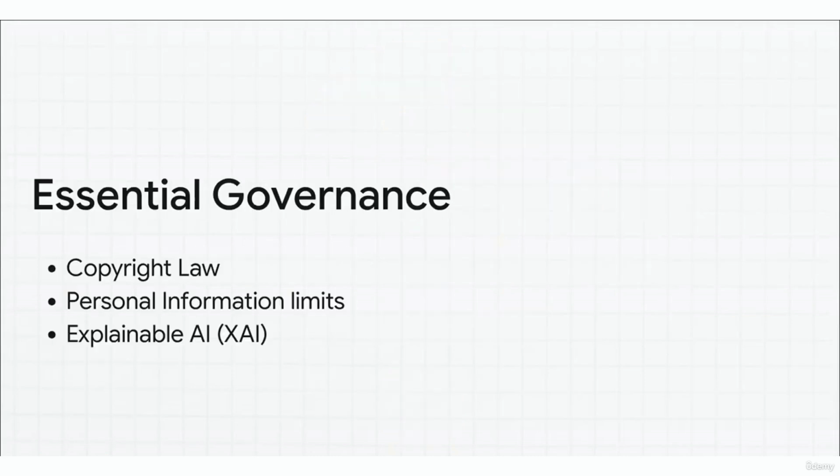We are currently navigating a super delicate balance here. On one hand, innovation thrives because copyright law generally permits AI to learn from data without explicit permission. But on the flip side, privacy laws place incredibly strict limits on how personal data can actually be used. And crucially, we're seeing a massive shift toward XAI, explainable AI. People are demanding that AI can no longer be a black box. It needs to explain exactly how it arrived at a decision to prevent hidden bias and discrimination.